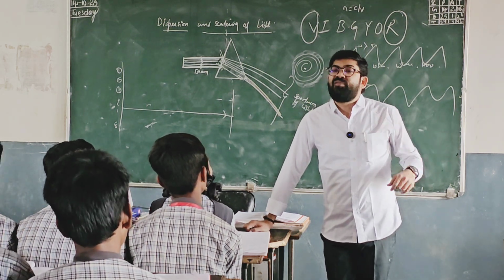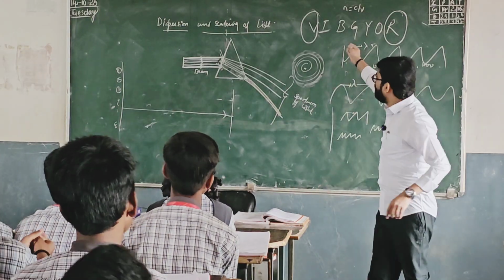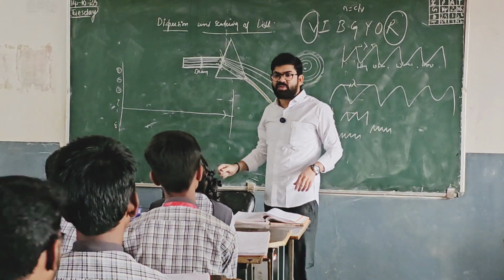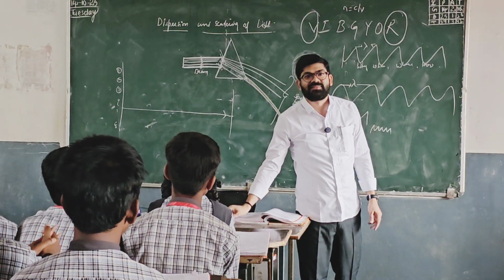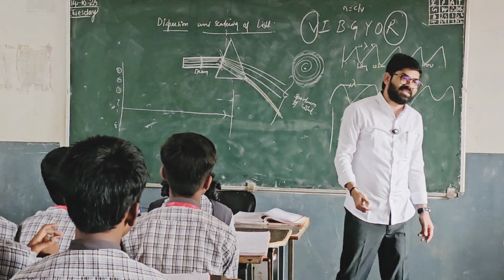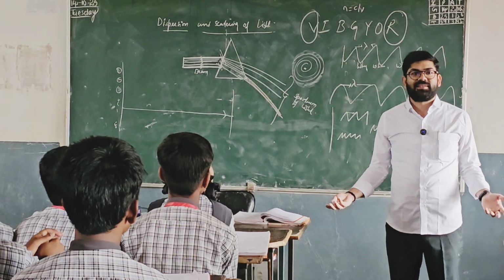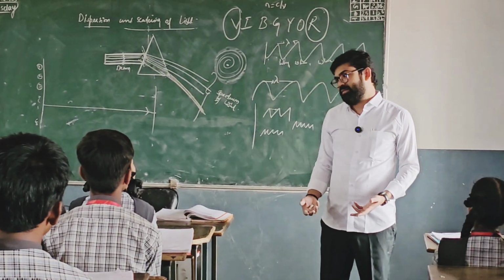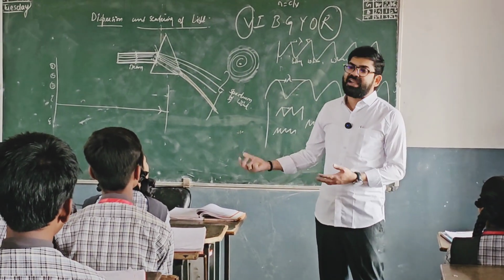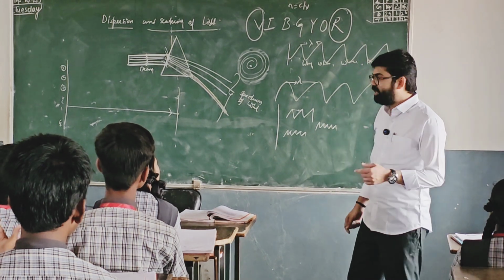Now the question is, if we take any one color, let us take blue color. Now I am sending a blue color to the prism. Will it split into 7 colors? No sir, in blue there is only blue. Now if I send red color, what is in red? Red. See the beauty.